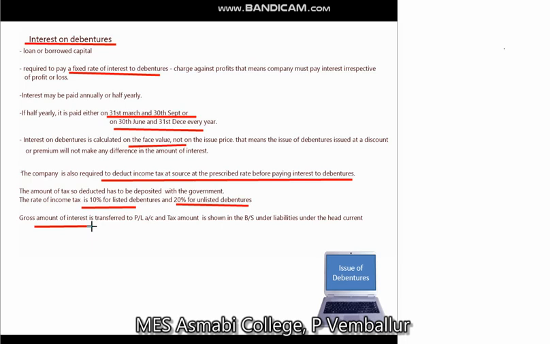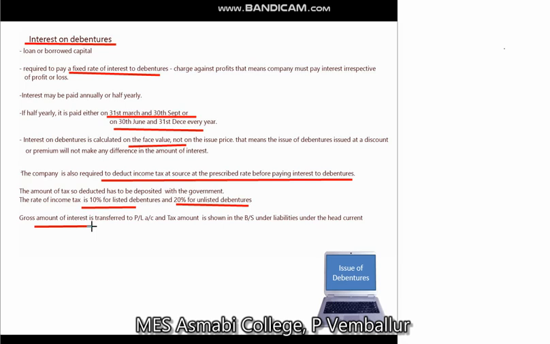These are the main theories related with interest on debentures. First, debentures are borrowed capital, a type of loan taken from the public. So every year the company has to pay interest. It is a charge against the profit of the company.